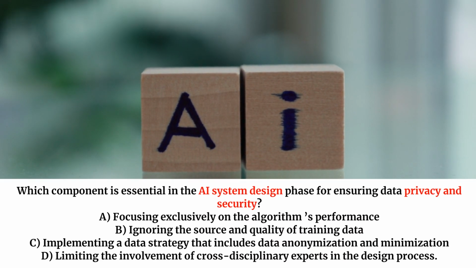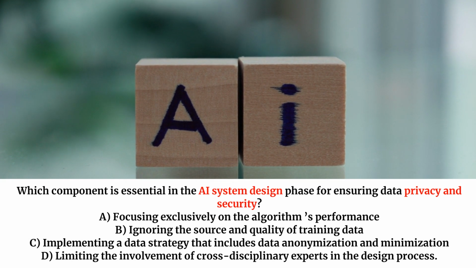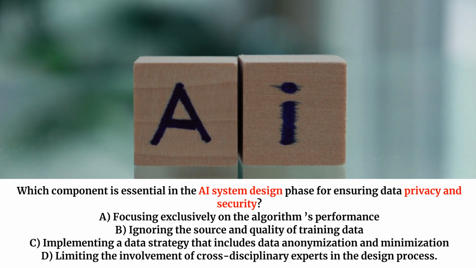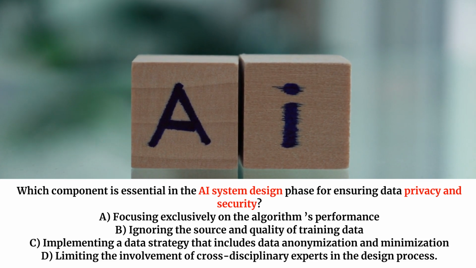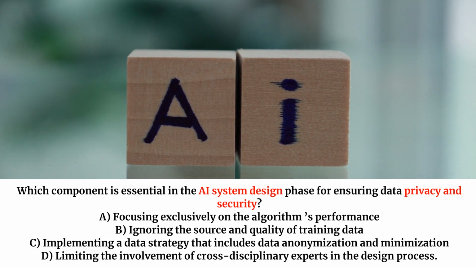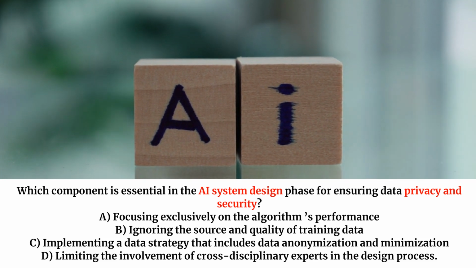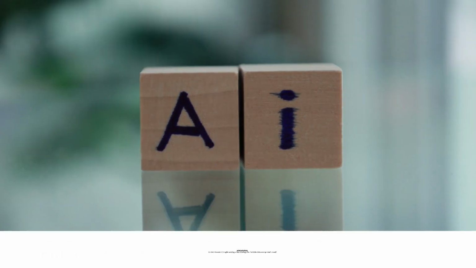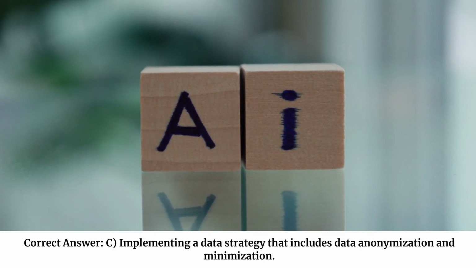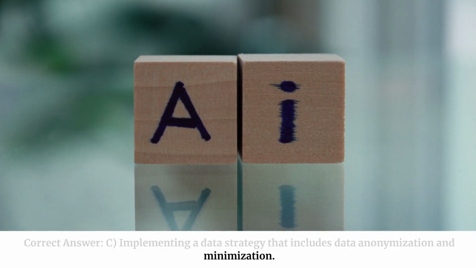Which component is essential in the AI system design phase for ensuring data privacy and security? A. Focusing exclusively on the algorithm's performance. B. Ignoring the source and quality of training data. C. Implementing a data strategy that includes data anonymization and minimization. D. Limiting the involvement of cross-disciplinary experts in the design process. Correct answer. C. Implementing a data strategy that includes data anonymization and minimization.